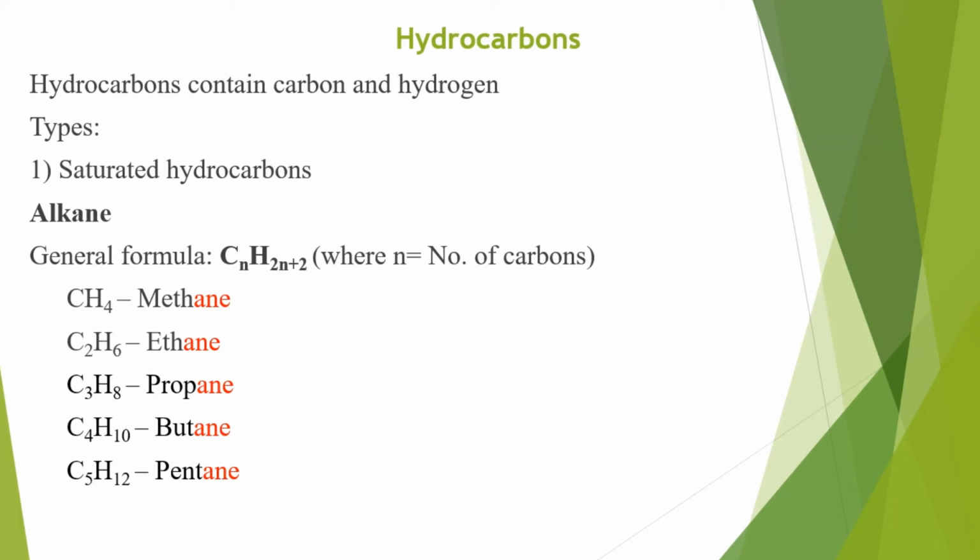where n is the number of carbon atoms. The basic hydrocarbon is CH4, which contains one carbon and 4 hydrogens. If we replace one hydrogen of CH4 with CH3, then it will be C2H6, that is ethane, and so on. And generally alkanes end with ane. The exact nomenclature we will see in the next lecture.